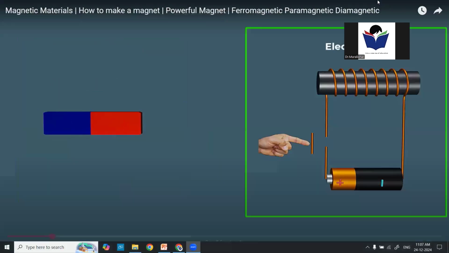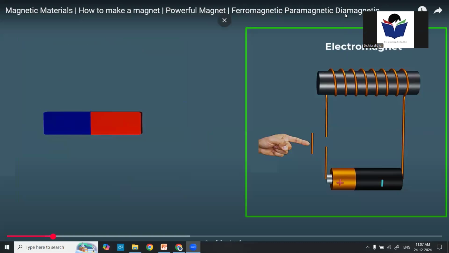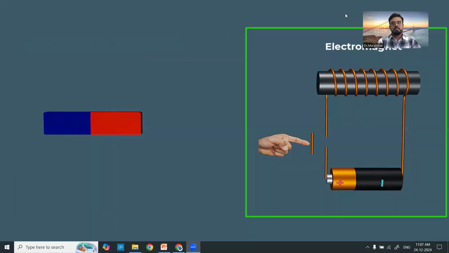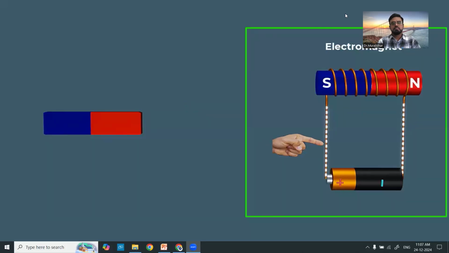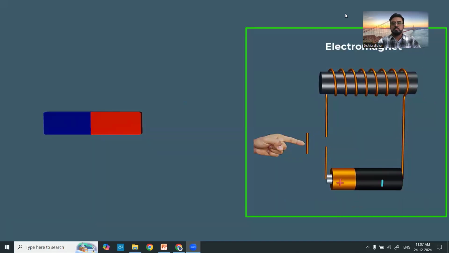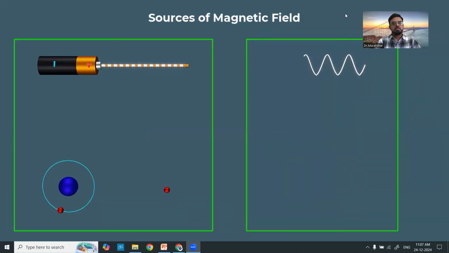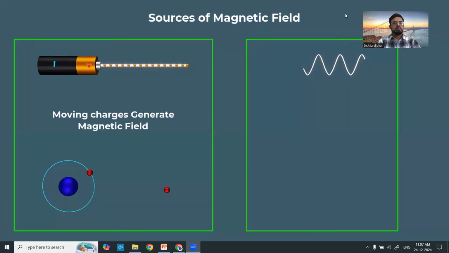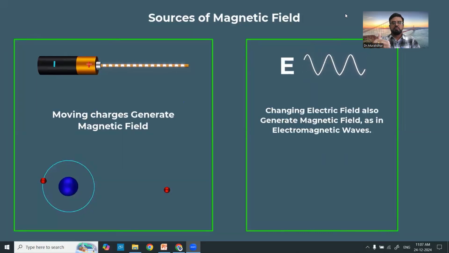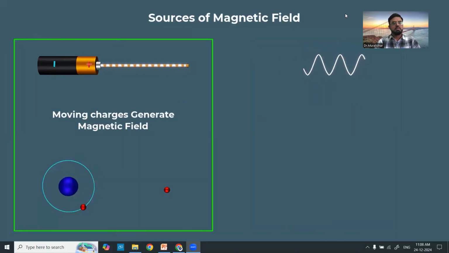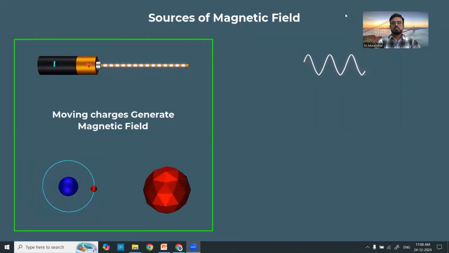On the other hand, electromagnets are created by wrapping a coil of wire around a ferromagnetic core, and passing an electric current through the wire. The current generates a magnetic field, but the magnetism disappears once the current is turned off. A magnetic field is produced in two ways: by the movement of electric charges, or by changing electric fields. The movement of charges could be the flow of electric current through a wire, the motion of electrons around a nucleus within an atom, or the spinning of electrons about their own axis.